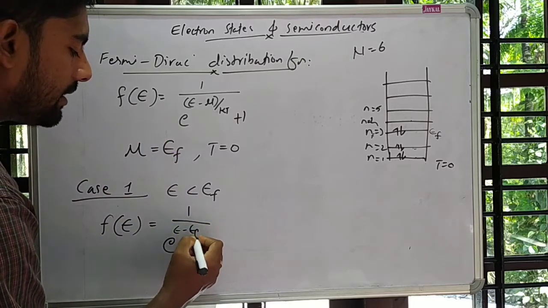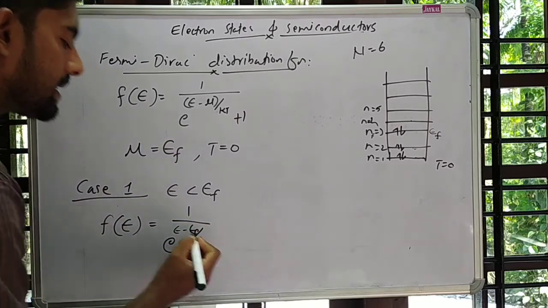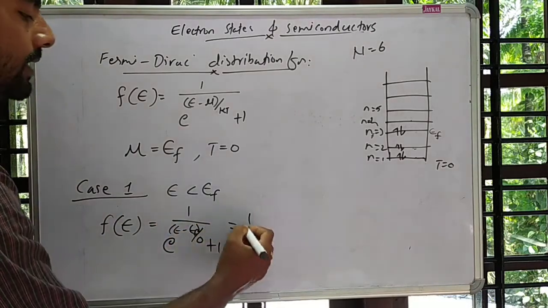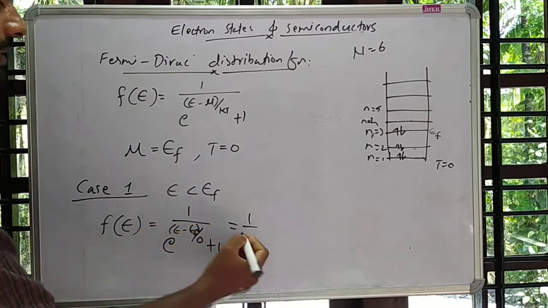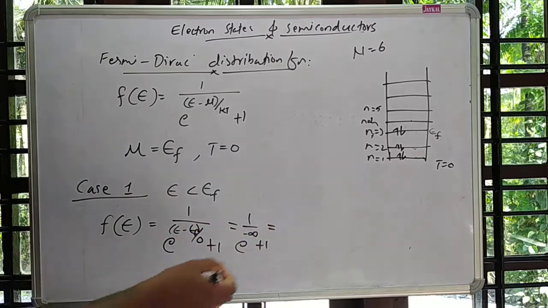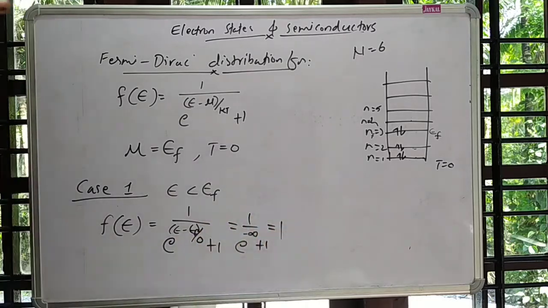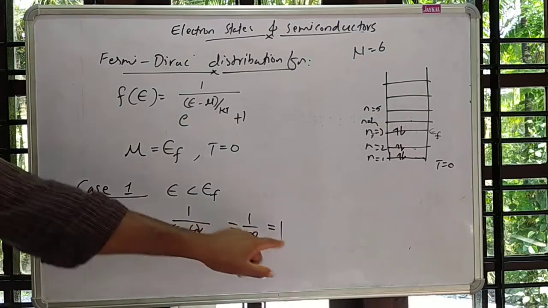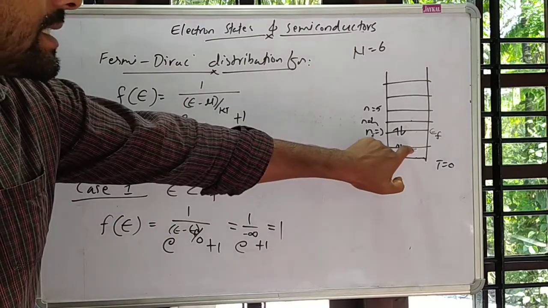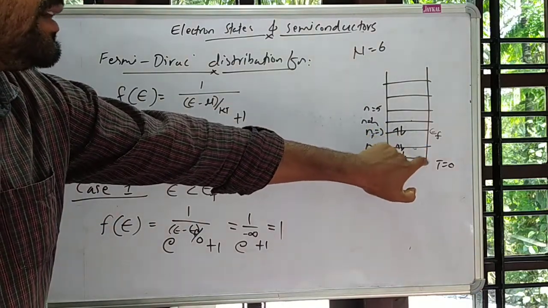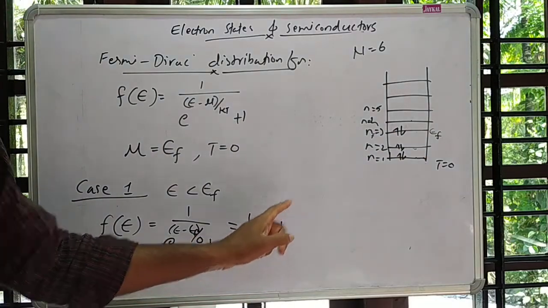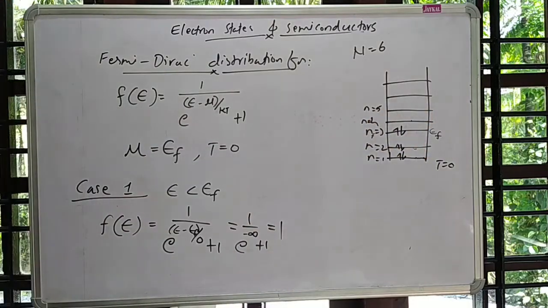So E minus EF over kT, with T equal to 0 here, gives 1 over e raised to minus infinity plus 1. e raised to minus infinity is 0, so 1 by 1 is equal to 1. That means the probability is 100% at absolute zero temperature. If we are considering energy less than the Fermi energy level, we get f of E equal to 1. That means those levels must be occupied with electrons.